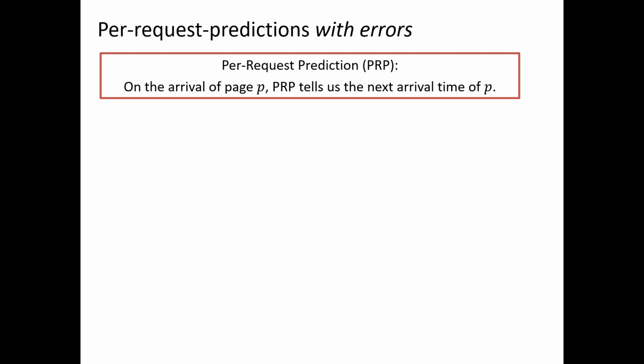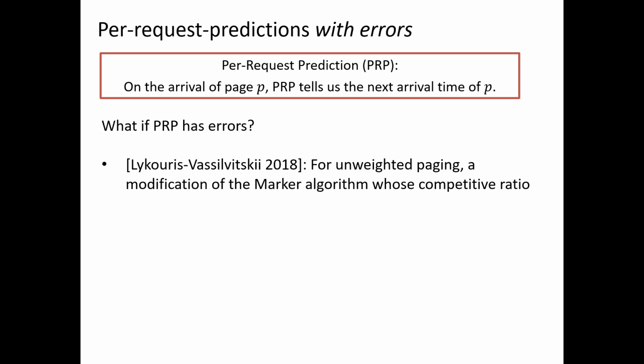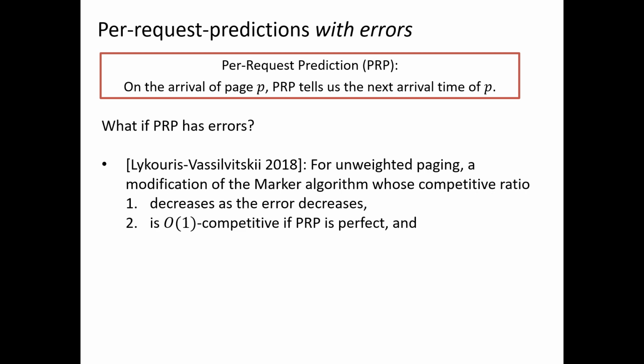So now let's consider the per request prediction model with errors. Recall that if the predictions are perfect, then we have an optimal offline solution. But what if they have errors? Lykouris and Vassilvitskii in 2018 gave a modification of the well-known marker algorithm whose competitive ratio satisfies 3 desirable properties. One is that the performance improves as the error decreases, where the error is suitably defined, as we'll see later. When the error is 0, that is, if the predictions are perfect, then this algorithm is constant competitive. And no matter what the predictions say, this algorithm is always O of log k competitive.